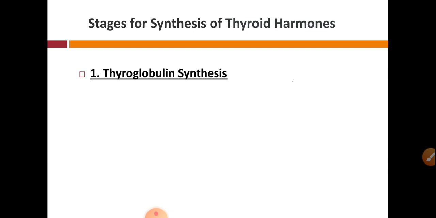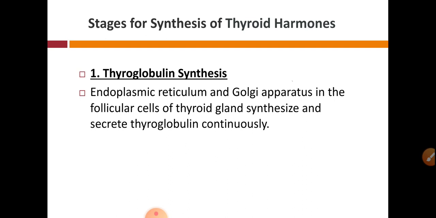So let's start with the first stage, that is thyroglobulin synthesis. The endoplasmic reticulum and Golgi apparatus in the follicular cells of the thyroid gland synthesize and secrete thyroglobulin continuously.